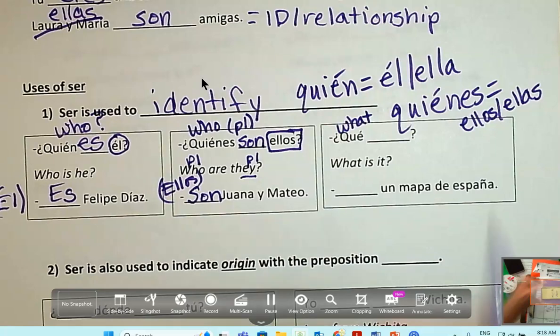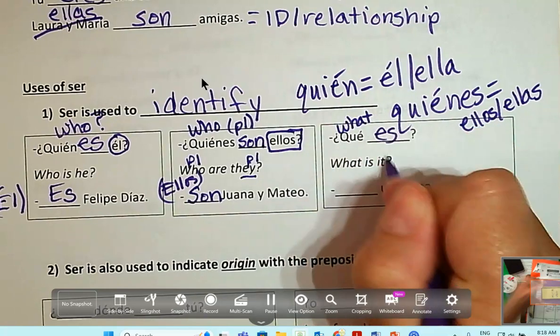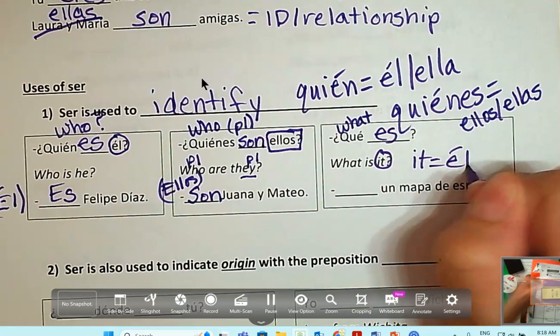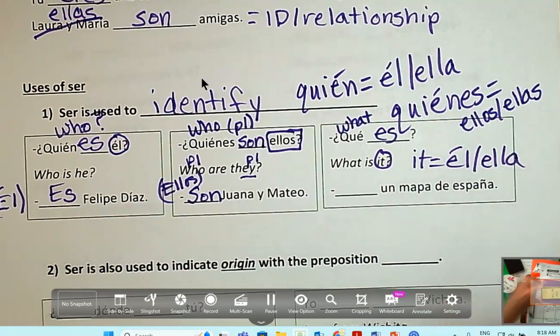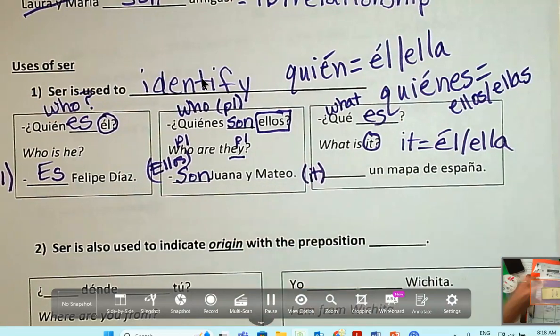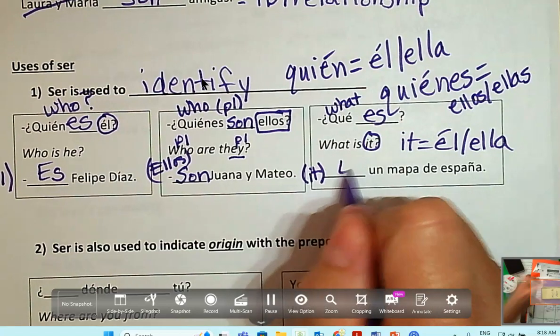What is it? Es, because there is our understood it. And remember, it is always the él, ella, usted form. So we'll answer with understood it out here, right? We're going to skip it because there's no word for it. And we're going to say it is a map of Spain. What's our verb? Es. Awesome.